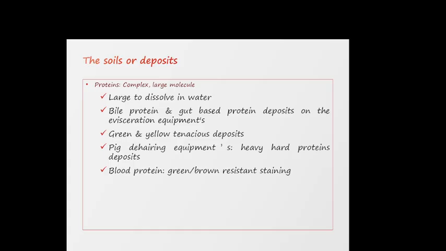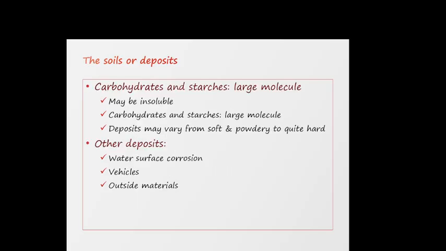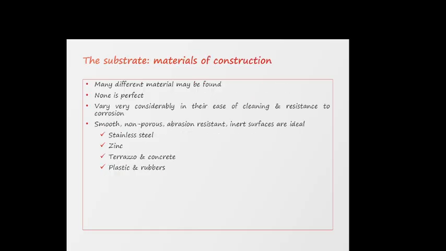Then there are proteins, complex large molecules, too large to dissolve in water: bile protein and gut-based protein deposits, green and yellow tenacious deposits, quick deherring equipment, heavy hand proteins and blood protein, green-brown resistant staining. Carbohydrates and starches are large molecules, and may be insoluble. Carbohydrate and starch deposits may vary from soft and powdery to quite hard. Other deposits are water, surface corrosion, vehicles, outside materials.